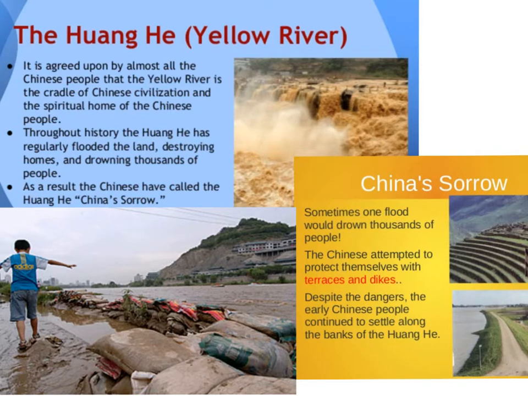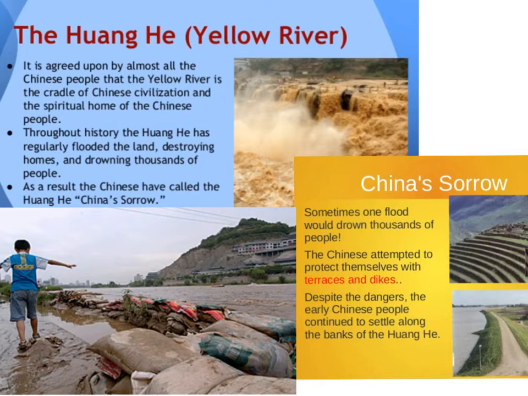China's sorrow. The Chinese people also call the Huanghe China's sorrow. The river was unpredictable and sometimes dangerous. It brought life to the land, but frequently it also took life away. Destructive floods could come without warning, sometimes as often as every 2 years. Sometimes a flood drowned thousands of people. At times, the river flooded with such force that the water cut an entirely new path over the land. The course of the river could change by hundreds of miles.